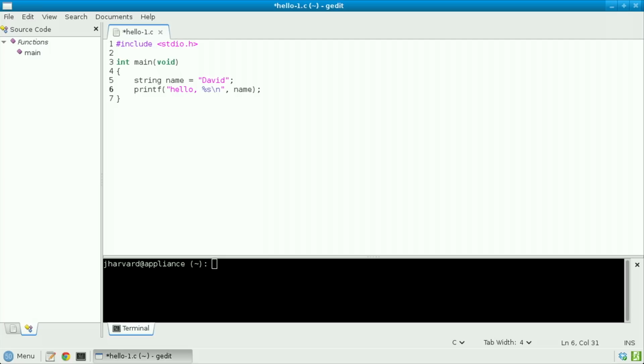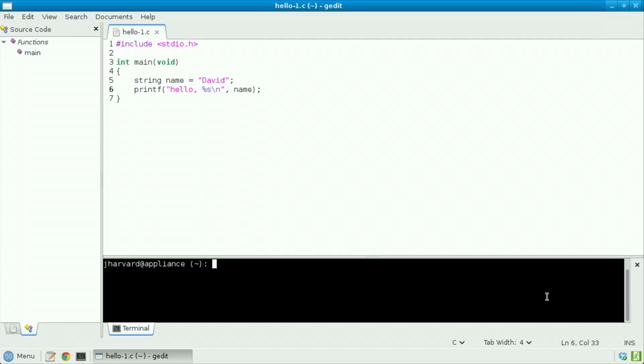Now, don't be misled. Even though there is a comma inside of the quoted string, that is indeed inside of the string, so it does not separate one argument from another. Only this comma that's outside of that quoted string actually separates printf's first argument from its second argument.